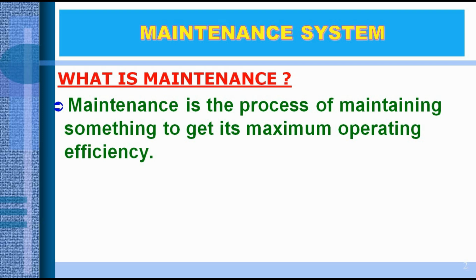Maintenance is the process of maintaining something to get its maximum operating efficiency. Yes, that means if I maintain anything to get its maximum efficiency, then I can say this is maintenance. Thousands of examples are there. If I repair a bike and maintain the bike to get its maximum efficiency, then I can say it is bike maintenance. Likewise, if I clean and take care of my mobile, this is mobile maintenance.